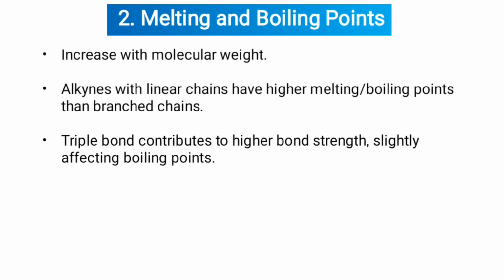Second one, melting and boiling points of alkynes increase with molecular weight. Alkynes with linear chains have higher melting and boiling points than branched chains. The triple bond contributes to higher bond strength, slightly affecting boiling points.